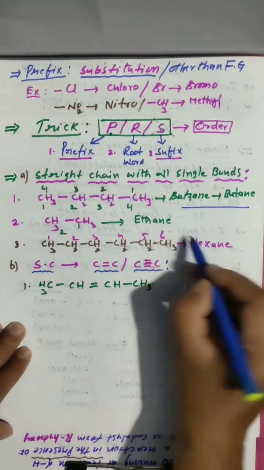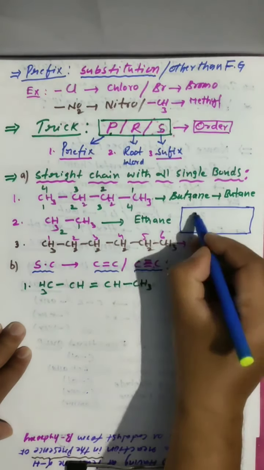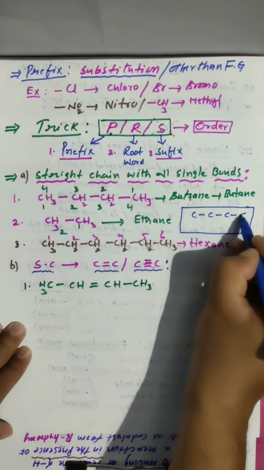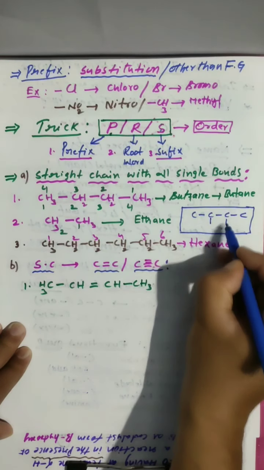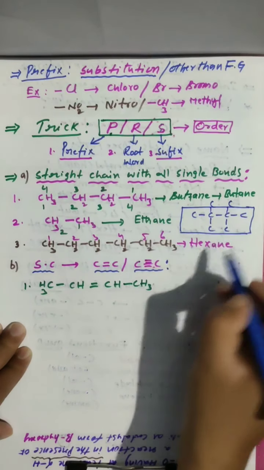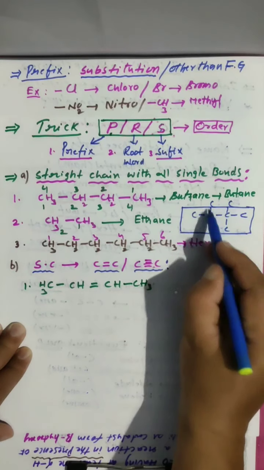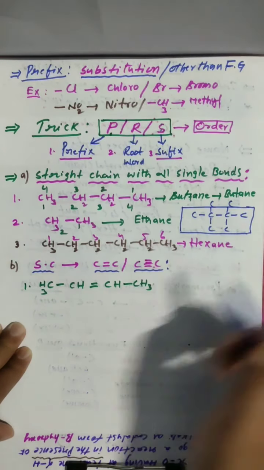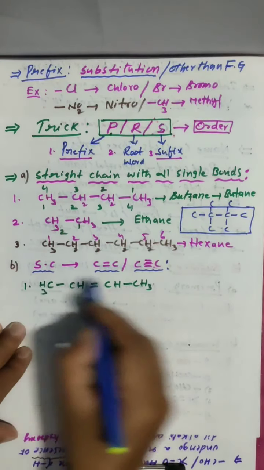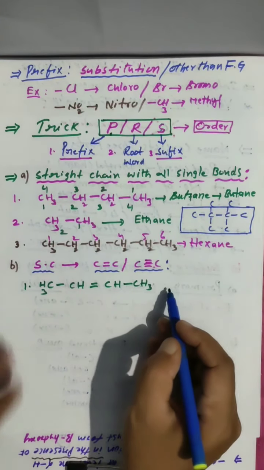Substitution is nothing but, anybody having confusion, I will show like this. This is a long chain, straight chain. Somewhere you saw carbon here, or carbon here and carbon here. These we are calling substitutions. If these are not there, we call it a straight chain. Here we are talking about straight chain with double bond or triple bond. This is the straight chain, no substitution present.